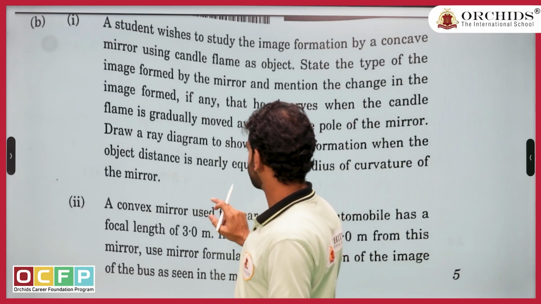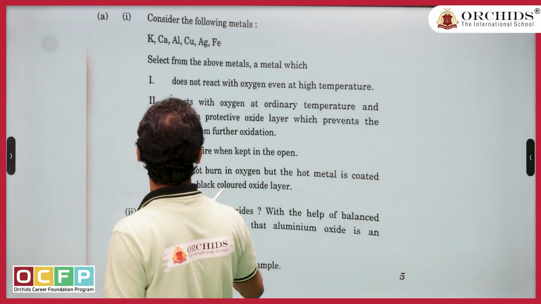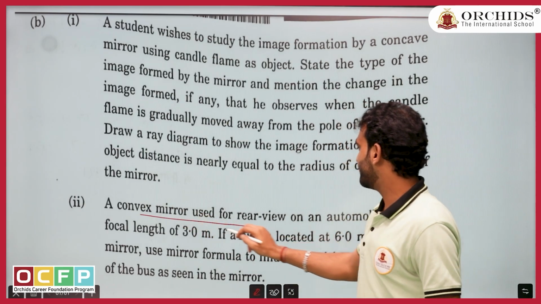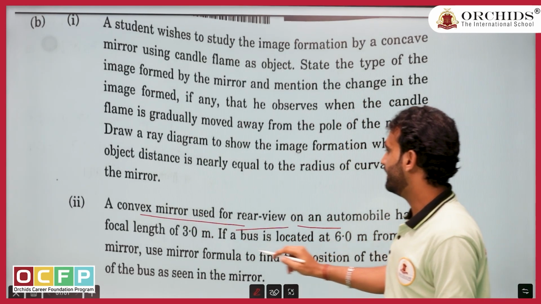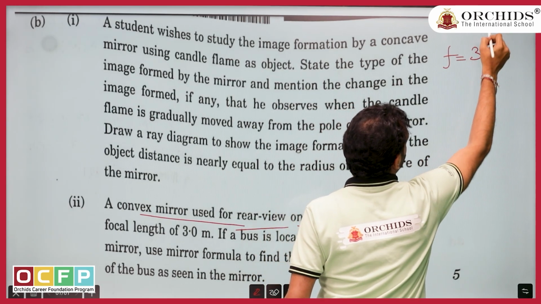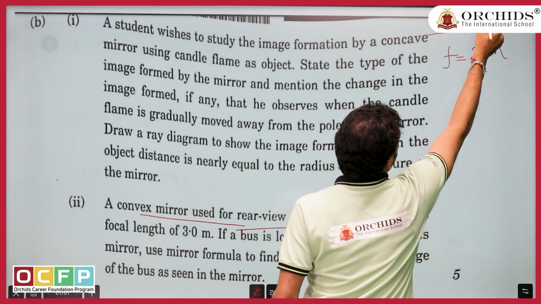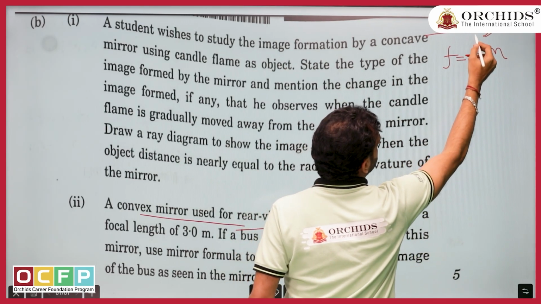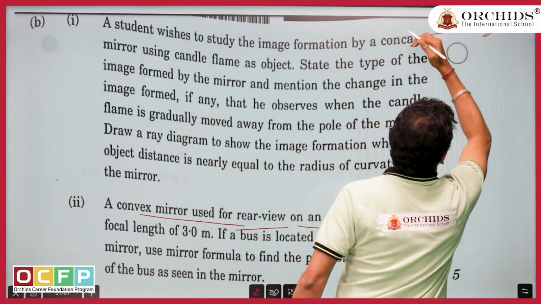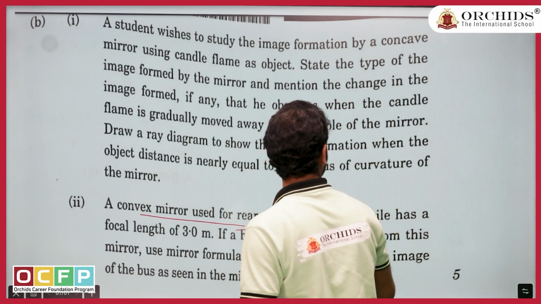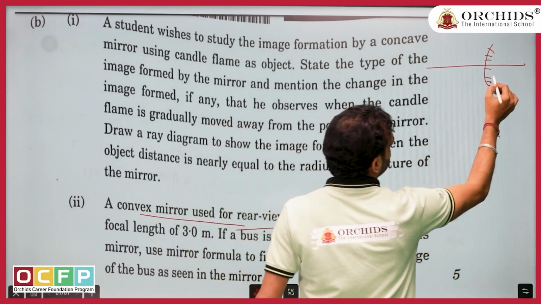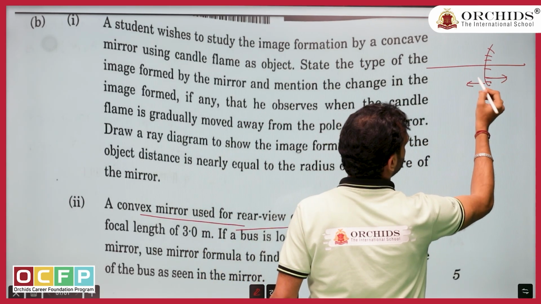So let us read the second part as well. A convex mirror, rear mirror in automobile, has a focal length of 3 meter. If I draw a rough diagram, sorry, convex. Let me correct it. Convex means your mirror is this, not cave. So the focal length is going to be this side, and the object is going to be this side.